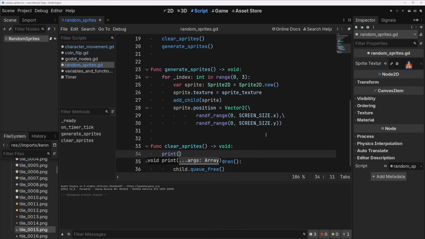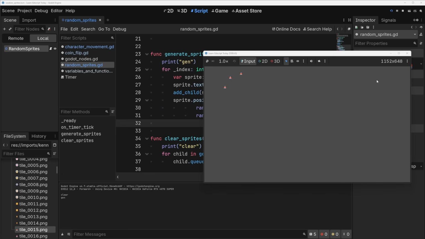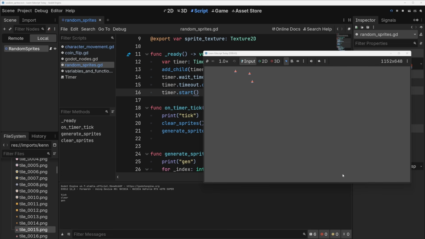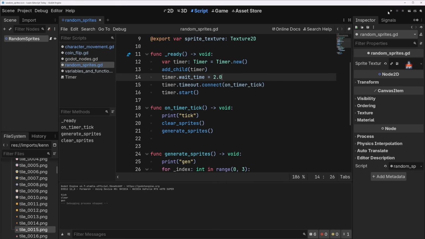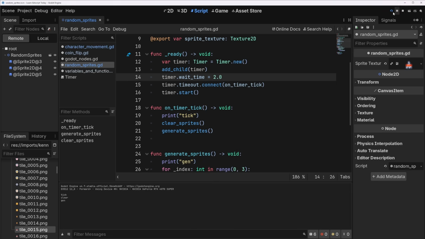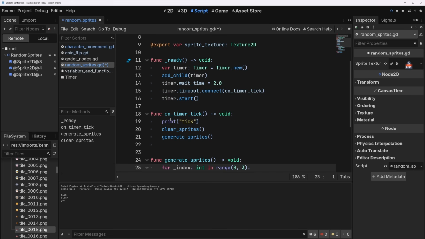Let's see. I'm just going to do print clear, print gen, so clear, gen. It's only happening once. And why is that? Did we make the timer one shot? Tick, clear, gen. Let's investigate this. Did you see that? Let's do that again. Okay, watch, it ticks. Oh, you have to look at remote to do that. Okay, remote, you see a timer? It ticks. The timer gets cleared because the timer is a child of this. So that's a really interesting gotcha that I didn't think of, but it's really good.